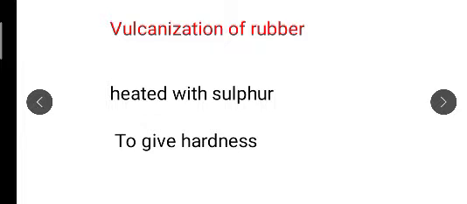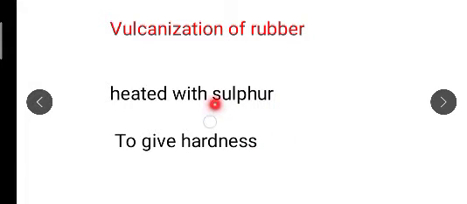You can see now the vulcanization of rubber. How can we vulcanize the rubber? For this we need to heat the rubber with sulfur, and after heating the rubber with sulfur, we can give it hardness.